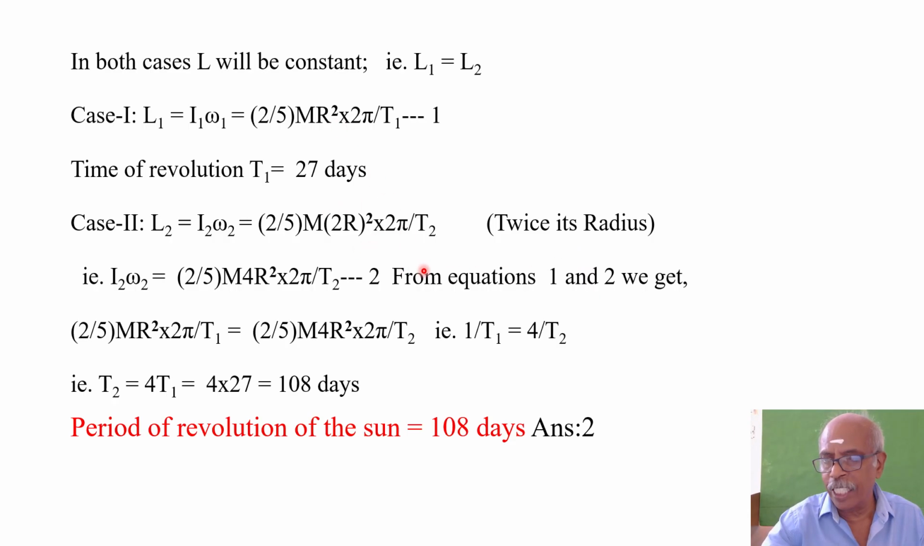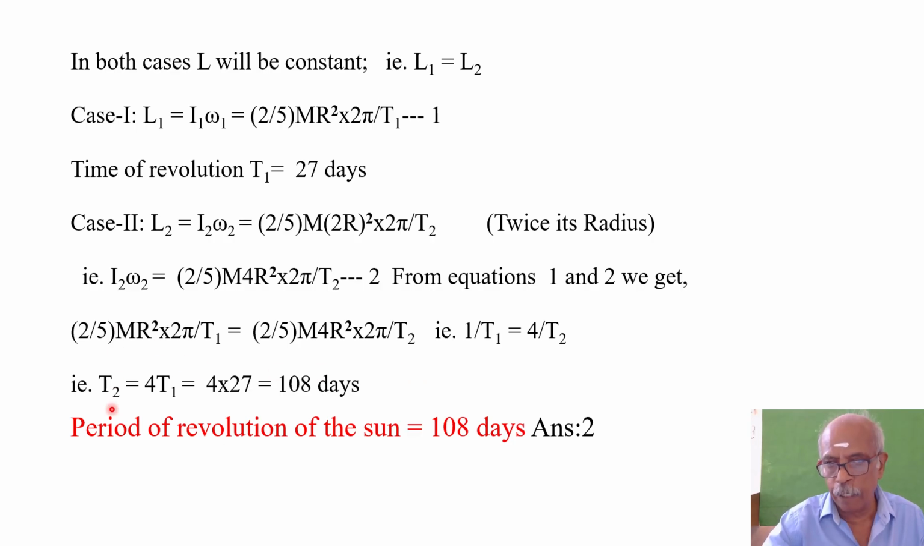Into 2 pi. Definitely the time period of revolution will change, so you put it T2. You are going to find the value of T2 in this question. So I2 omega 2 is equal to 2 by 5 into M into, if you expand 2R the whole square, 4 into R square, into 2 pi by T2. Let it be equation 2. So I1 omega 1 is equal to 2 by 5 MR square into 2 pi by T1, that is the RHS of equation 1. Then the RHS of equation 2 is 2 by 5 into M into 4R square into 2 pi by T2.